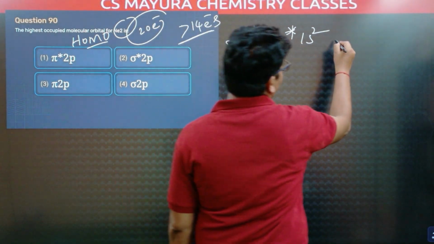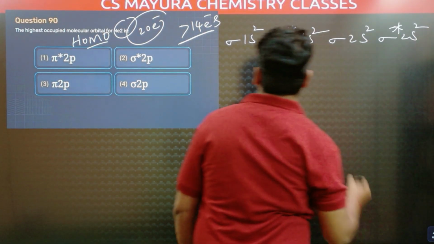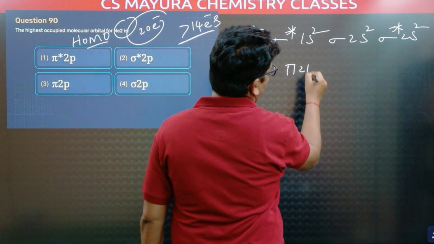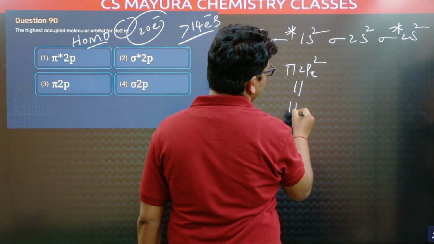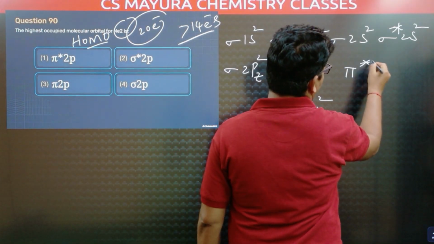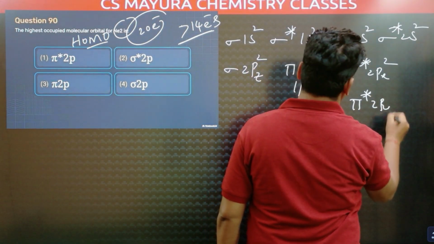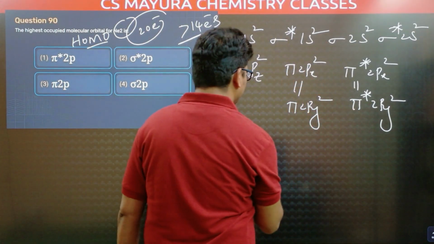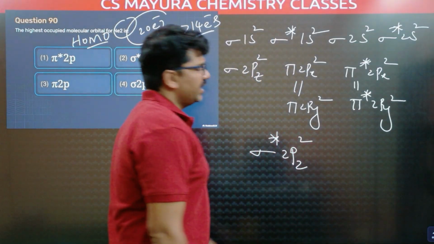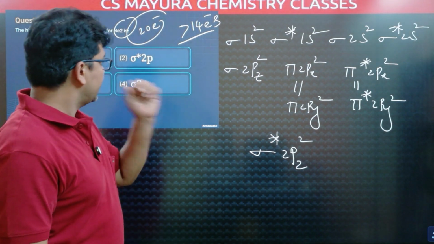Sigma 1s2, sigma star 1s2, sigma 2s2, sigma star 2s2, and sigma 2pz2, pi 2px2, and pi 2py2. Pi star 2px2, pi star 2py2, and last orbital sigma star 2pz2. Total 20 electrons, maximum 20 electrons. MOT is applicable only for 20 electrons. Right, this is the configuration.